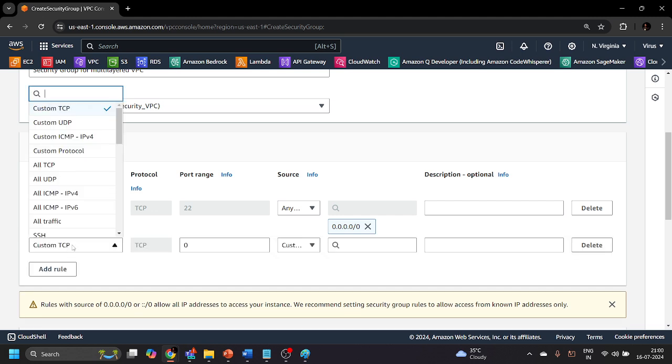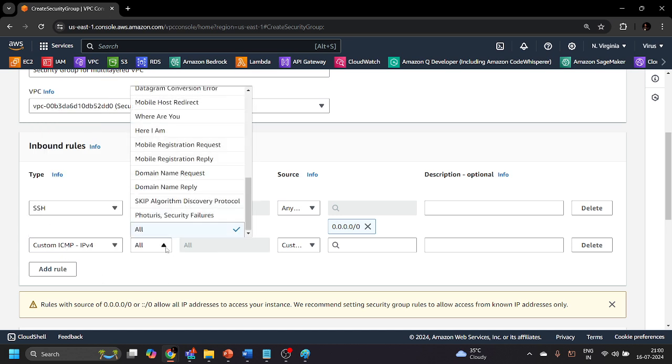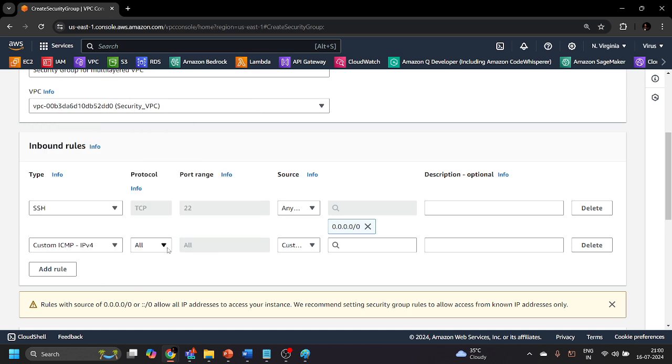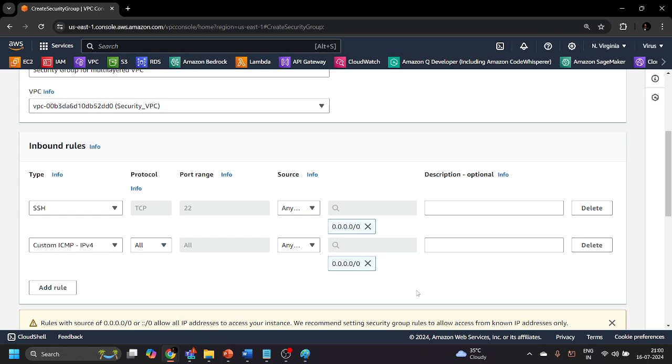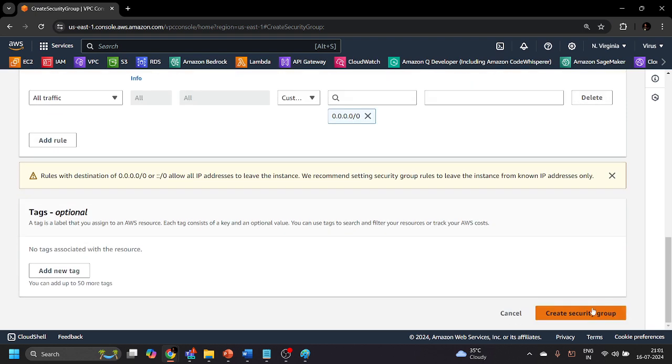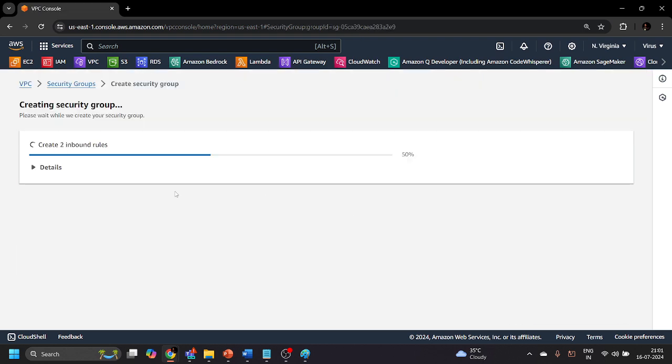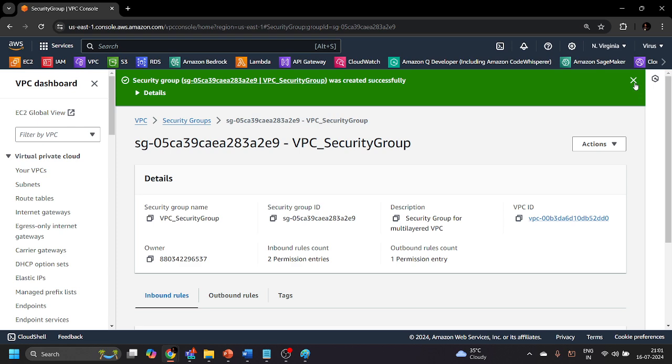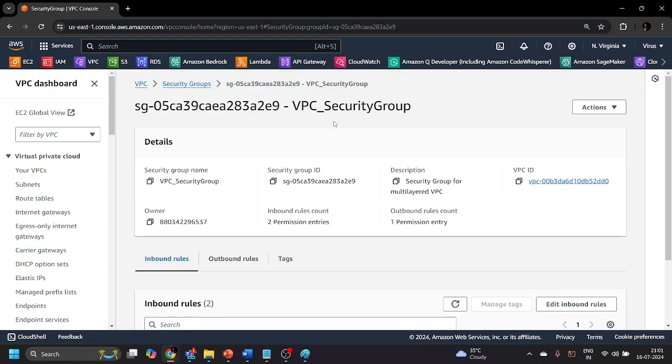And I will also provide all types of ICMP from all the ranges, from anywhere IPv4, to access the virtual machine to which I will be attaching this security group. So I will click on the create security group button, and you will see that we have successfully created the security group.